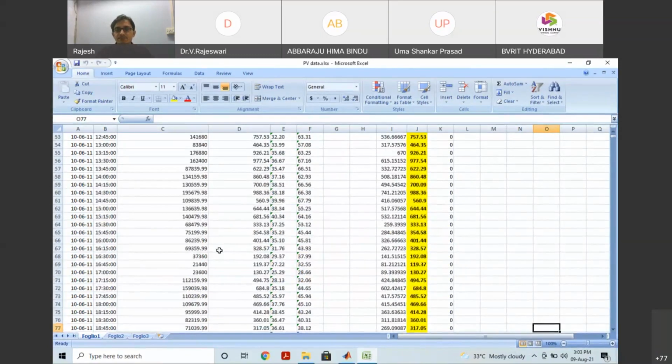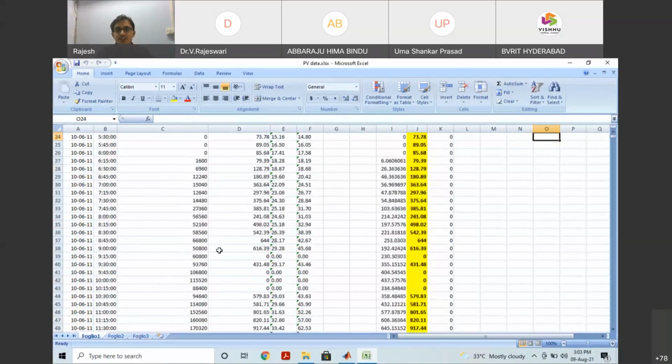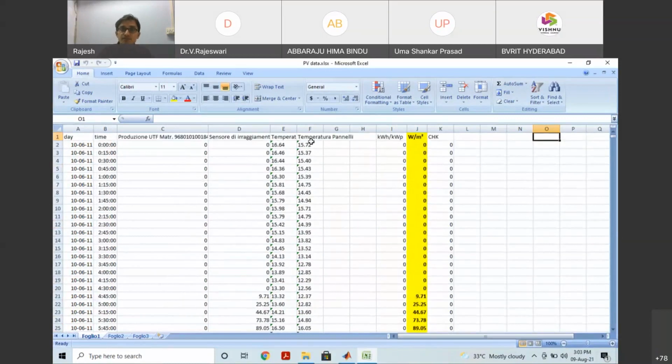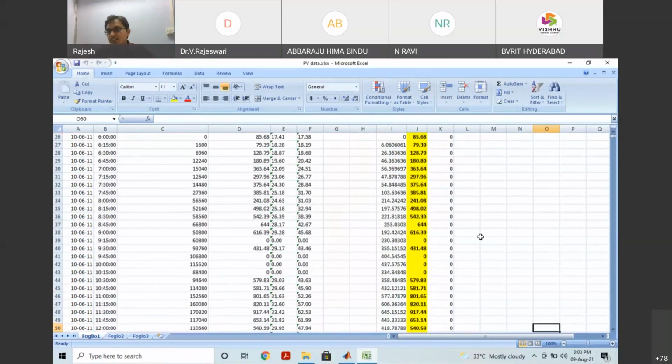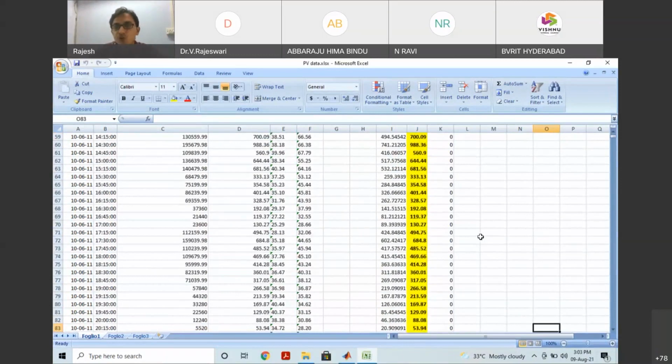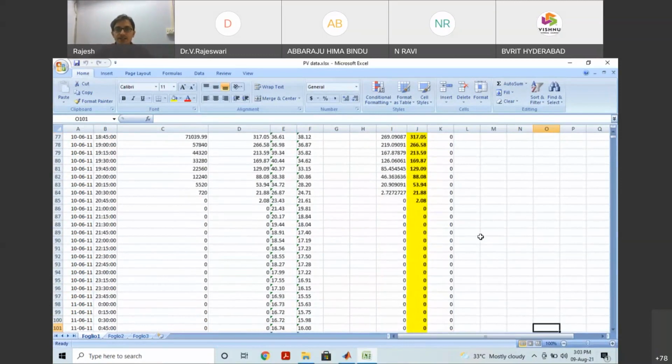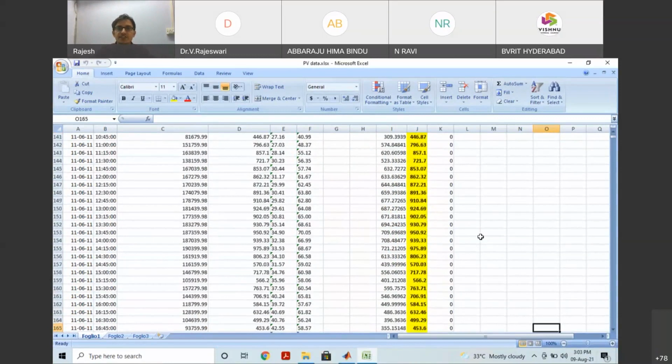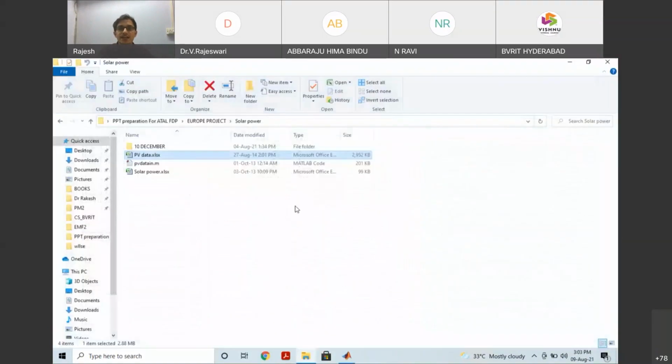So like that, the data: irradiation, and what are the parameters? Temperature. So irradiation, temperature, panel temperature. So like that, we have different practical data. Just now I showed the result. This is the data. Next I will show you the programs, how it has been executed. So like that, different samples of data we are having. After that, I executed 1 or 2 papers also, I showed you how we have considered them in the papers.